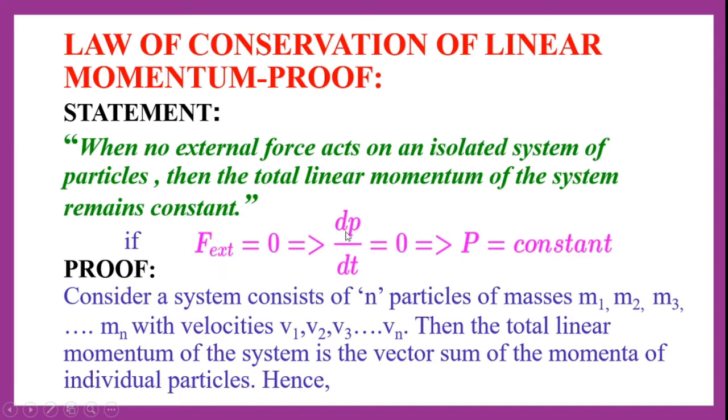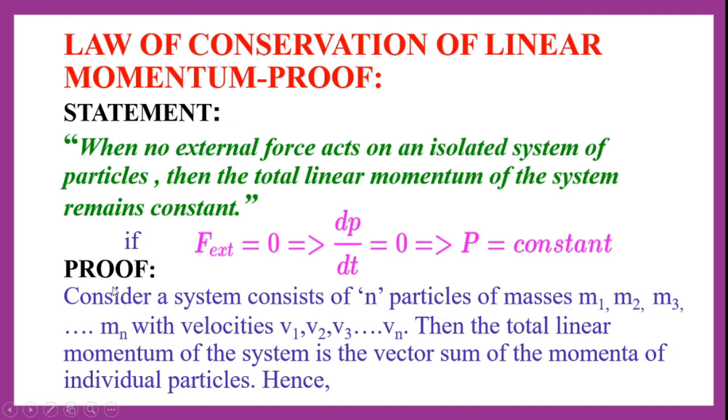F external can be expressed as the rate of change of linear momentum, that is dP by dt. So dP by dt is equal to 0 according to this formula, since external force is equal to 0. That means when dP by dt is equal to 0, it implies that P is a constant, such that its derivative is equal to 0. What is P? As we all know, P is nothing but linear momentum. That means when no external force is acting on any body or a system, then the linear momentum remains constant. So in this way we can show the mathematical expression for the physical definition.